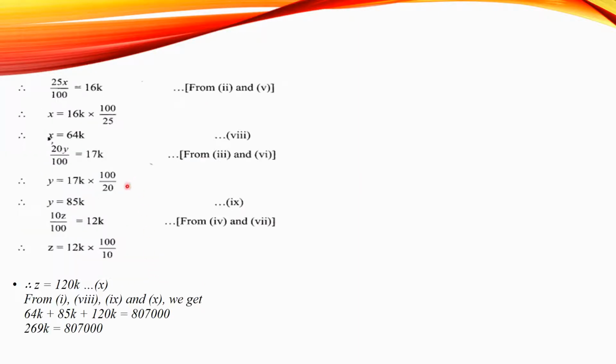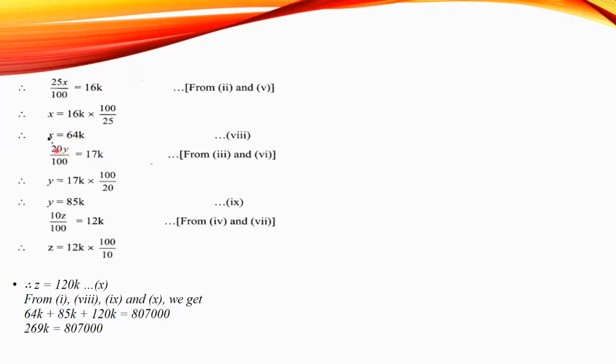Now, equating equation number 2 and 5, we get 25x upon 100 is equal to 16k. Therefore, x is equal to 16k multiplied by 100 upon 25. So, after solving, 100 and 25 will be cancelled. We get 4 multiplied by 16k. Therefore, x is equal to 64k.